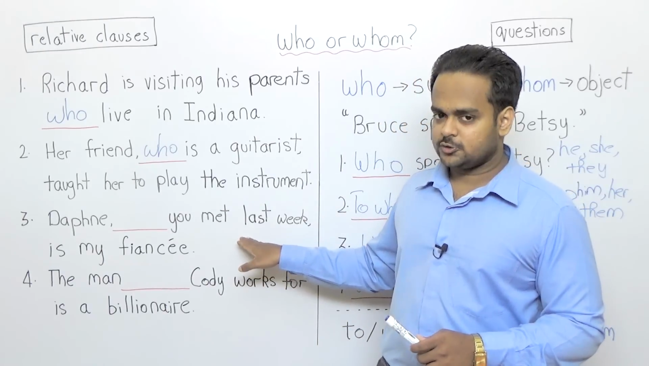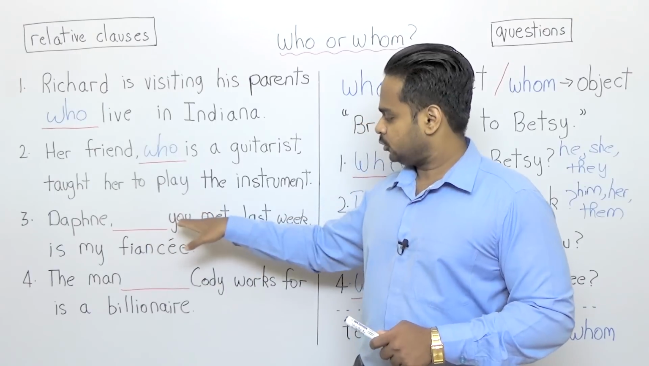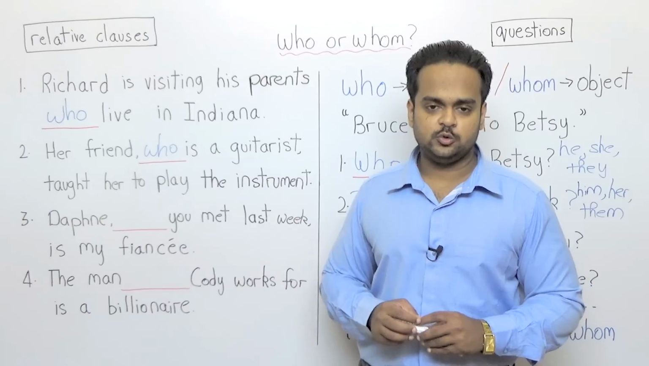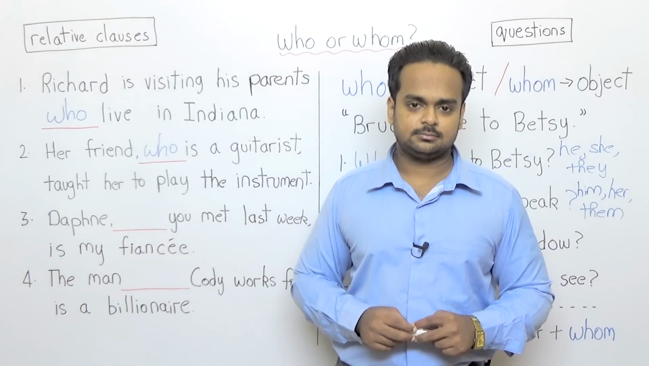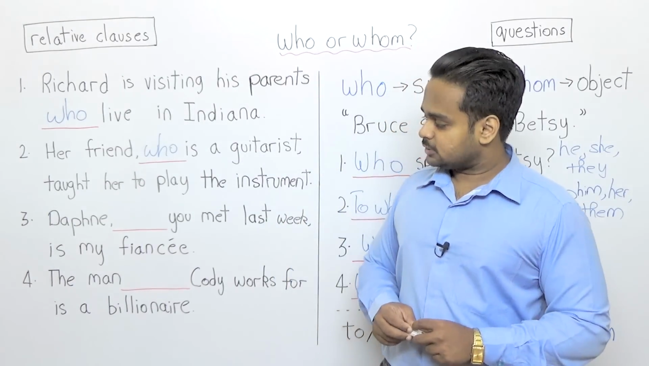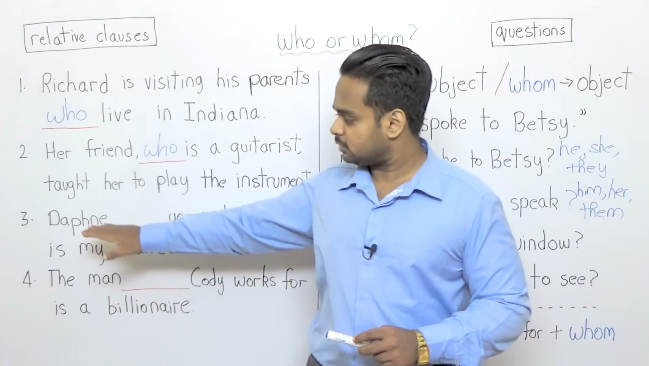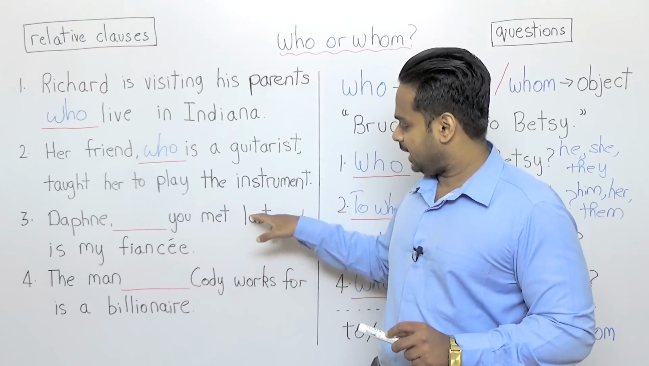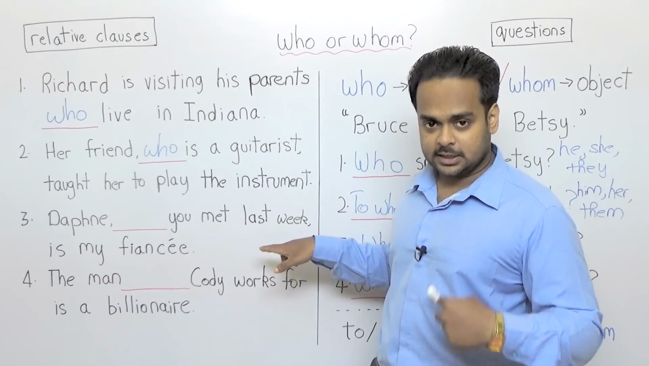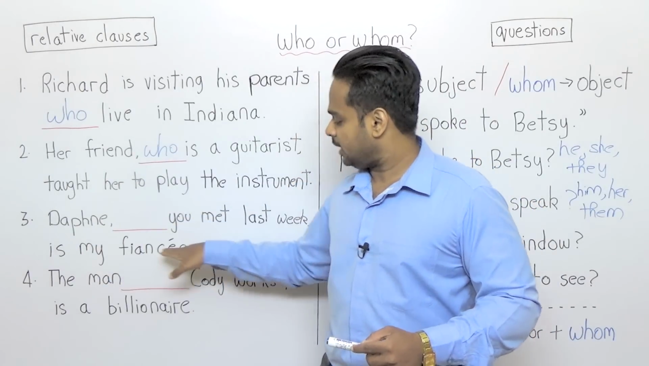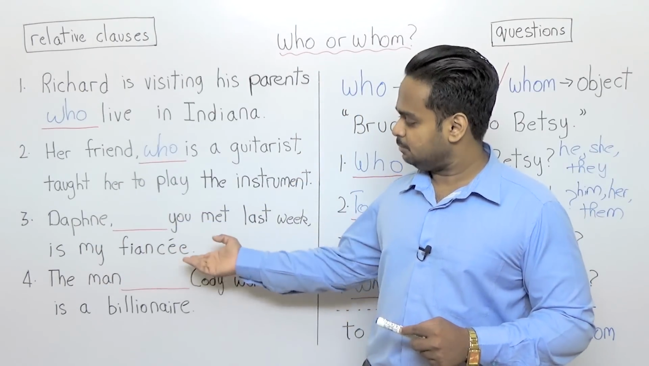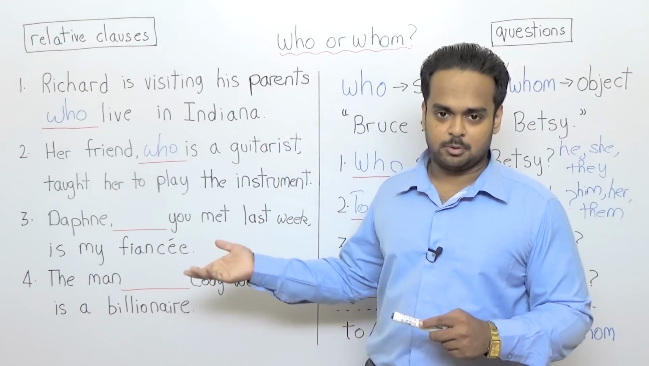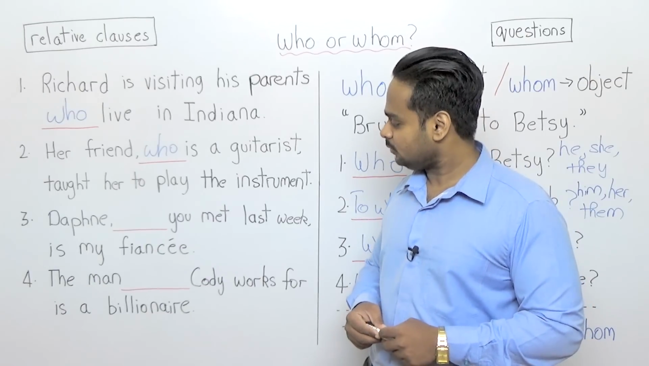This next one is a little tricky. Daphne, blank you met last week, is my fiancée. Can you split this into the 2 smaller clauses? Well, the first clause actually does not start with Daphne. The first clause starts here. You met Daphne last week. And the second clause is Daphne is my fiancée. Fiancée means I'm going to marry Daphne. Not really, it's just for the purpose of this sentence, of course.